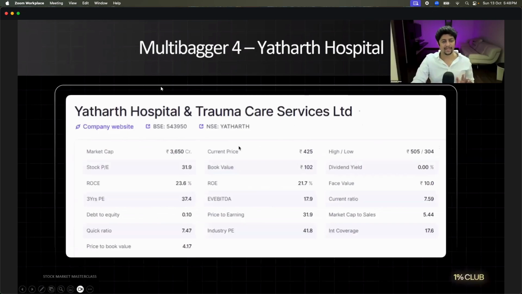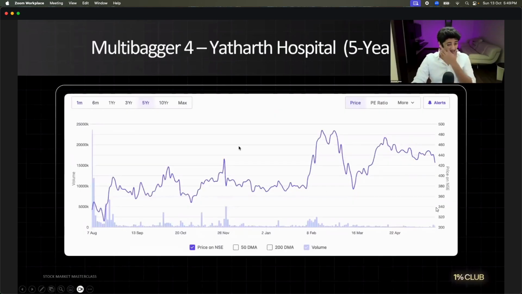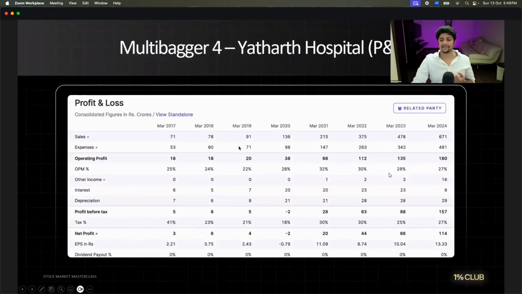Simple logic. Okay? Now, one more company. Some new company called Yatharth Hospital and Trauma Care. Again, 3,600 crore company. 31.41 PE. Debt to equity is fine. This is the stock price. Doesn't seem very attractive. But this is only 1 year stock price. Okay? This is not 5 year. Let's look at the profit and loss statement. Is this good or is this bad, last 5 years?